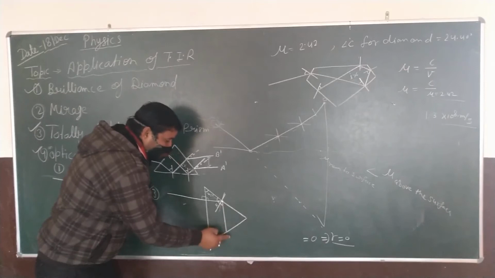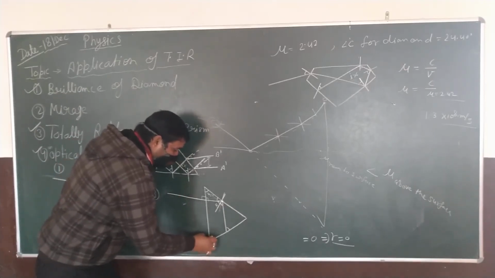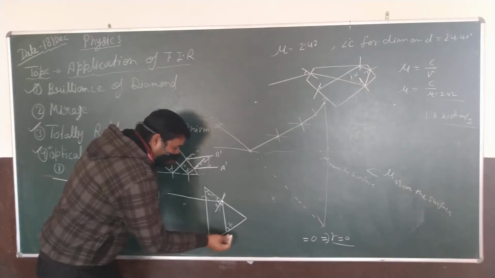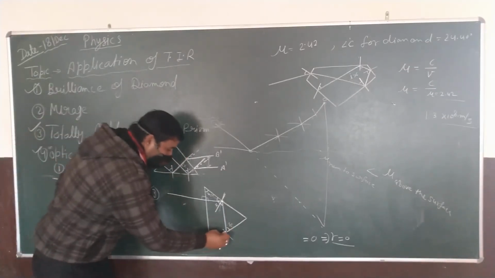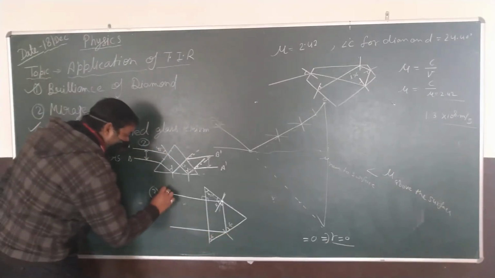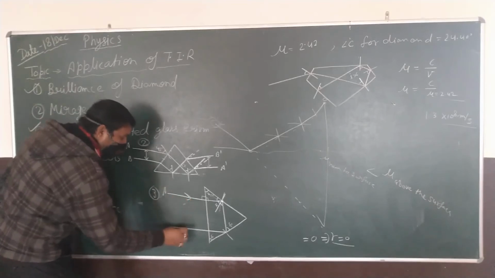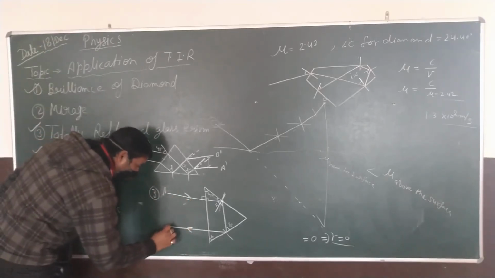And because this line is parallel to the base of the prism, this angle is also 45 degrees. Okay, and this is the normal. Then it bends, and we find the light is reflecting back with a 180 degree angle.